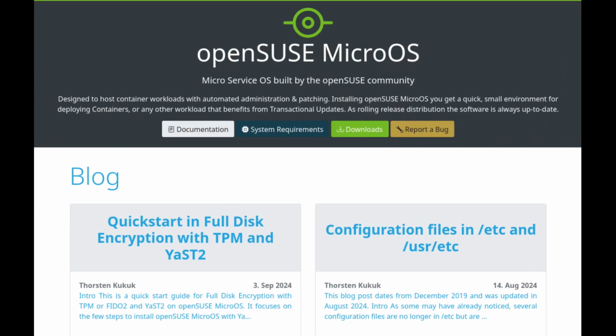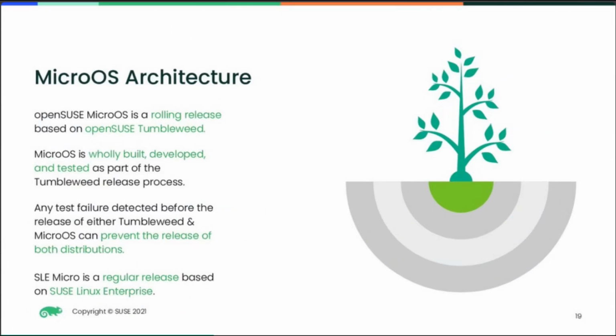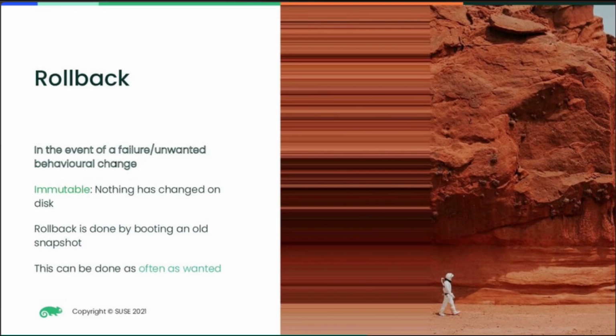openSUSE MicroOS, designed as a lightweight and minimalistic immutable system, perfect for running containers, edge devices, and desktop workstations. Known for its robustness, MicroOS uses transactional updates, ensuring updates are applied in a transactional manner, reducing the risk of errors. It's suitable for both server and desktop use, and it leverages BTRFS as its default file system for enhanced reliability.